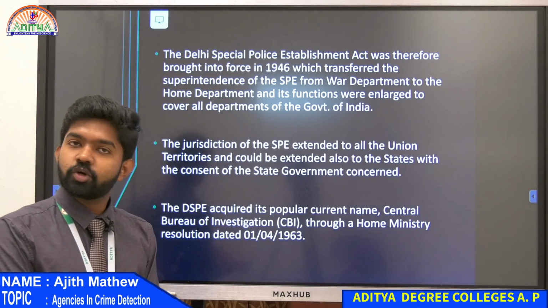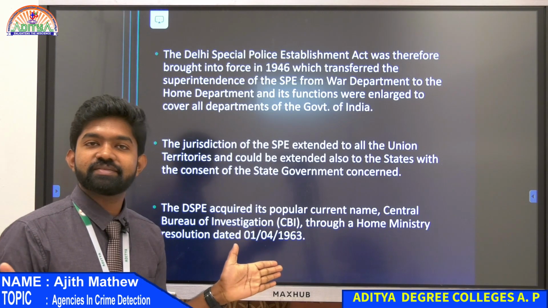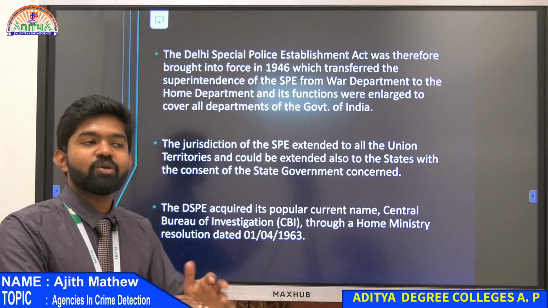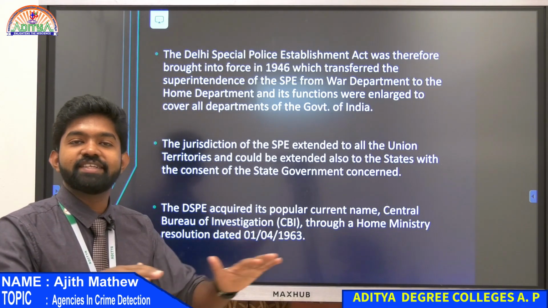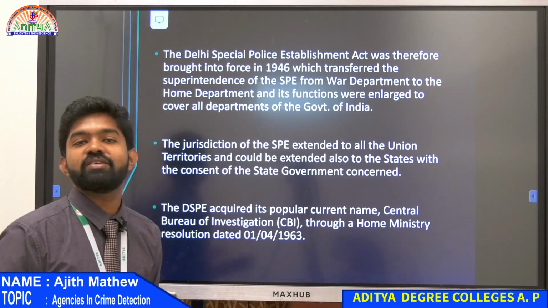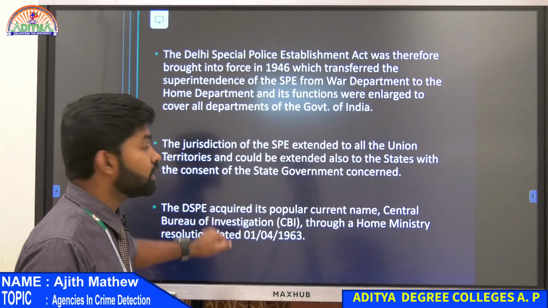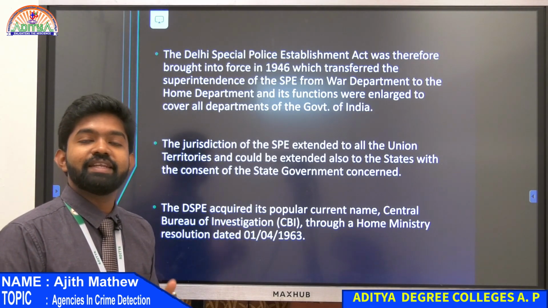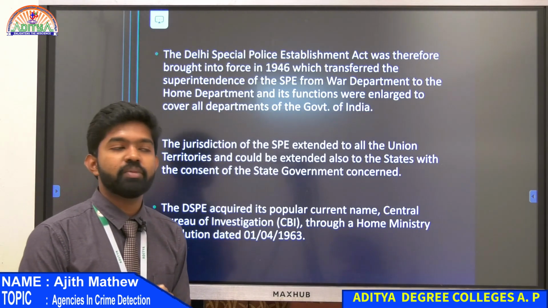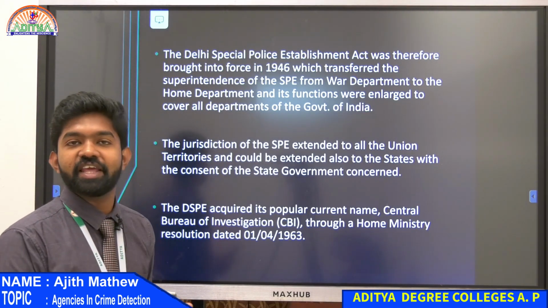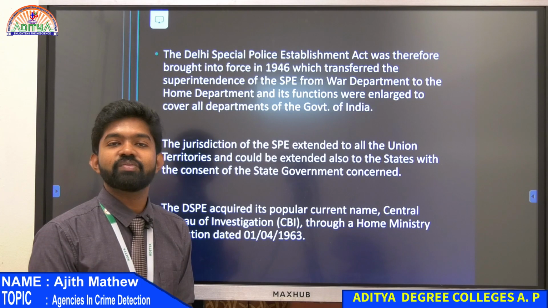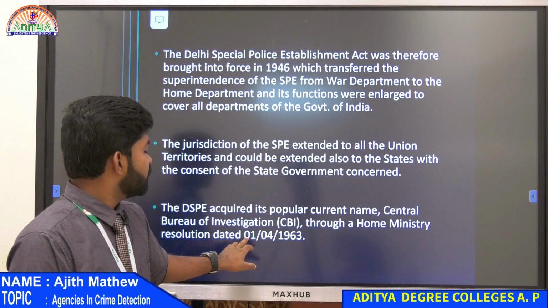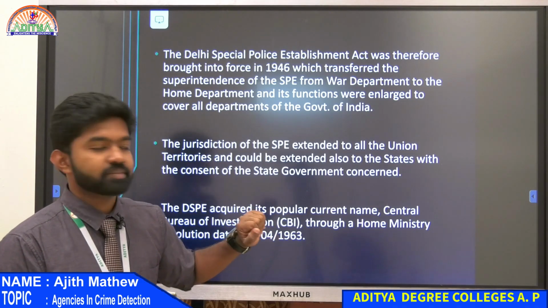So it went from the war department to the home department, right? Under the home department, we had all the states for CBI, all the states and union territories, everywhere CBI could do their investigation. Its name, Special Police Establishment, was changed by the Home Ministry. Home Ministry didn't like that name, I guess. They changed the name to Central Bureau of Investigation, or CBI, on 1/4/1963.